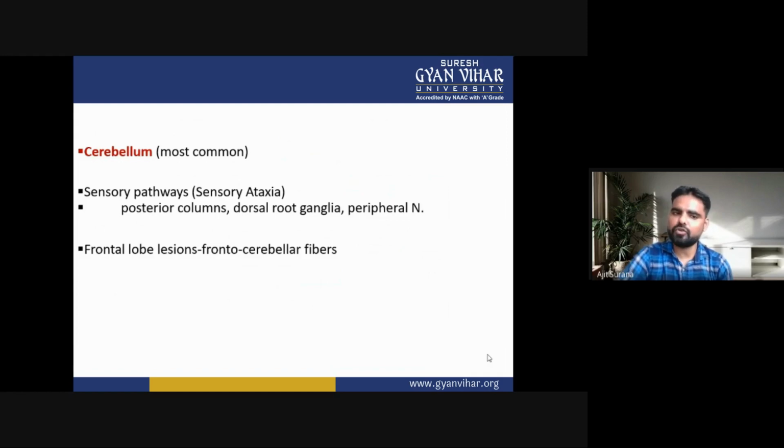The cerebellum is the most common. The second is the sensory pathways, which cause sensory ataxia: posterior columns, dorsal root ganglia, and peripheral nerves. Then frontal lobe lesions and frontocerebellar fibers.